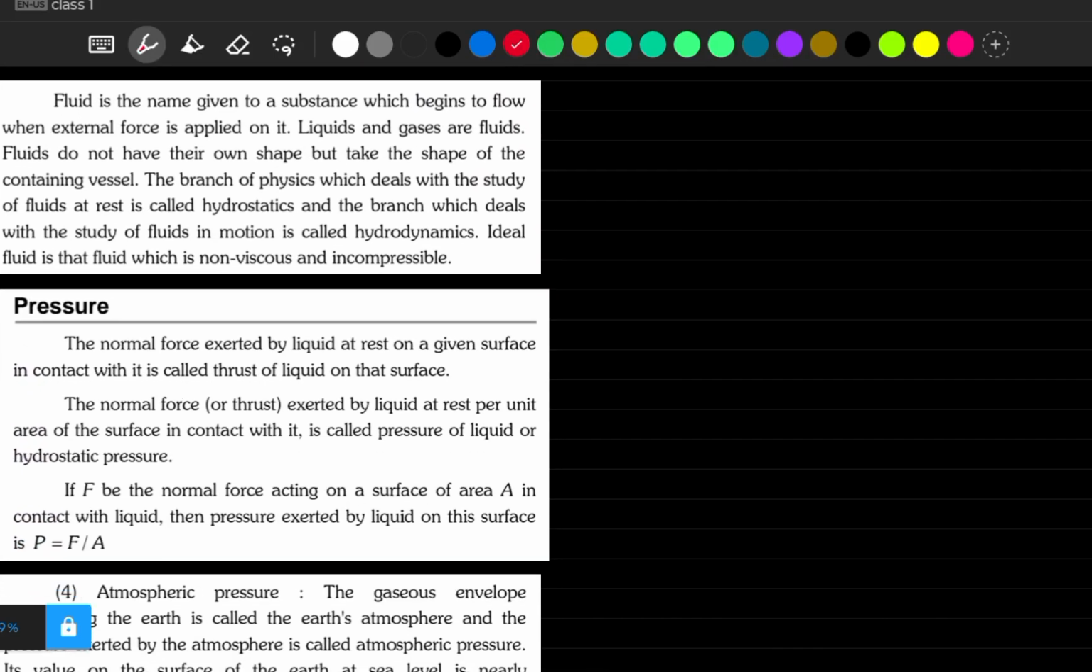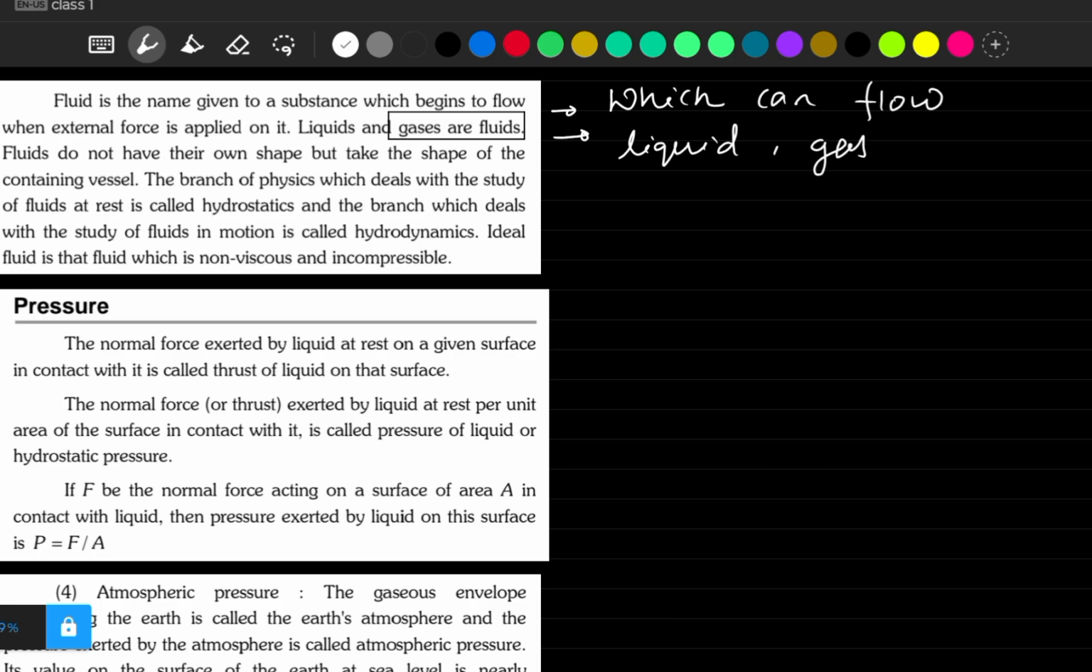First thing, what is a fluid? Sometimes we get confused. Our general understanding is that any liquid is a fluid. That's right, all liquids are fluids, but gases are also fluids. Always remember this, gases are also fluids, because in physics the definition of a fluid is anything which can flow. We know that liquids and gases both can flow, so both of them we will consider as fluids.